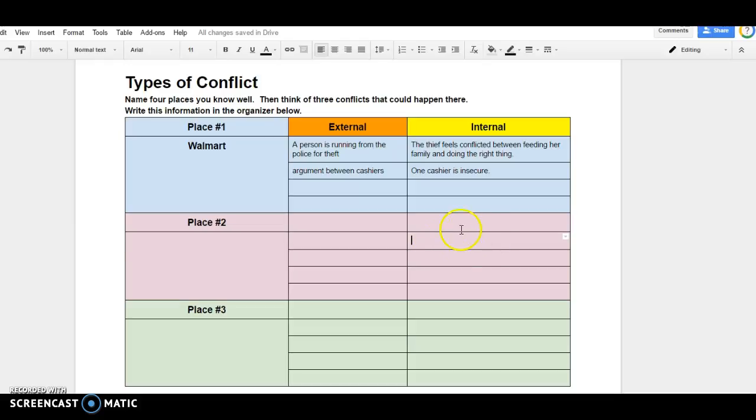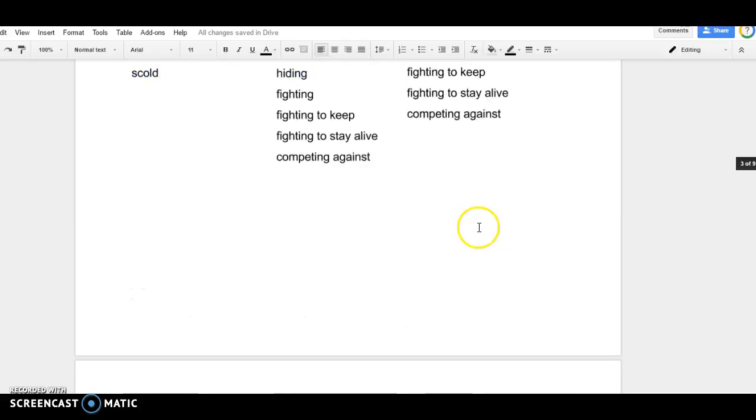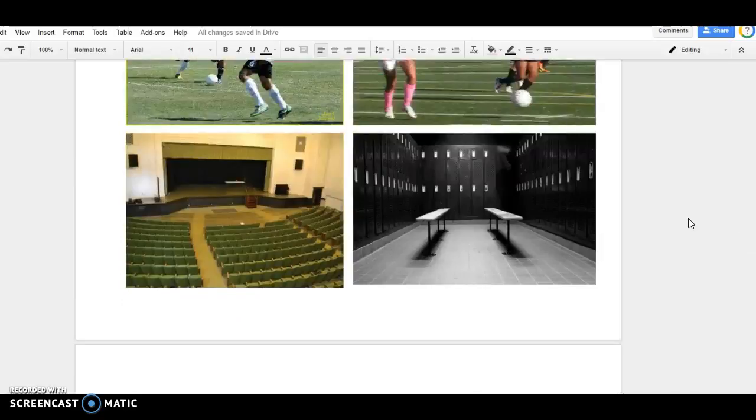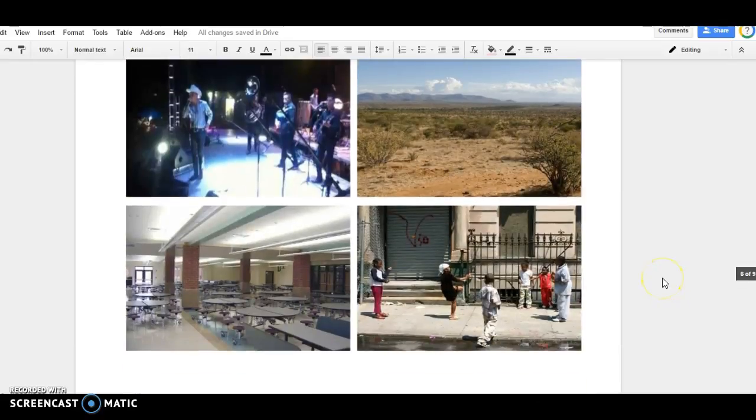What kind of internal conflict might there be? Down here you'll see some pictures. You don't have to do anything with these pictures, but they might help you think of a place. Maybe one of these places is a place where conflicts happen, and you could talk about it.